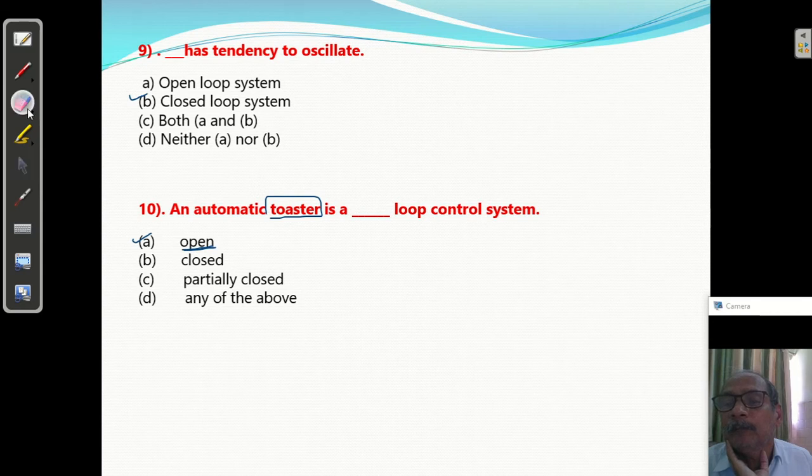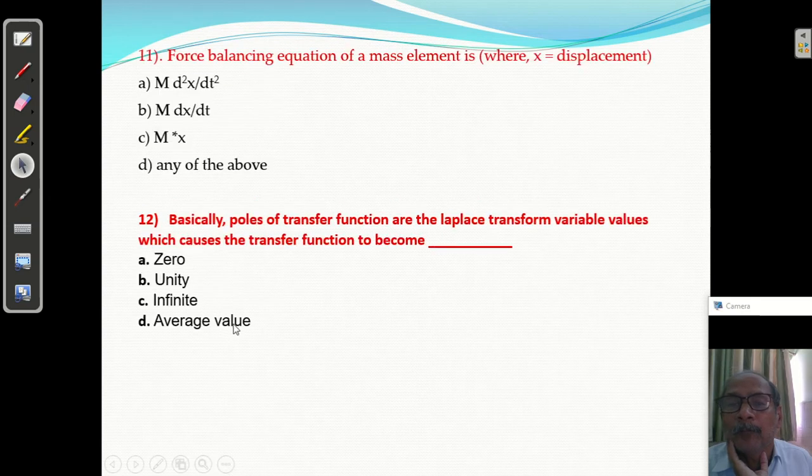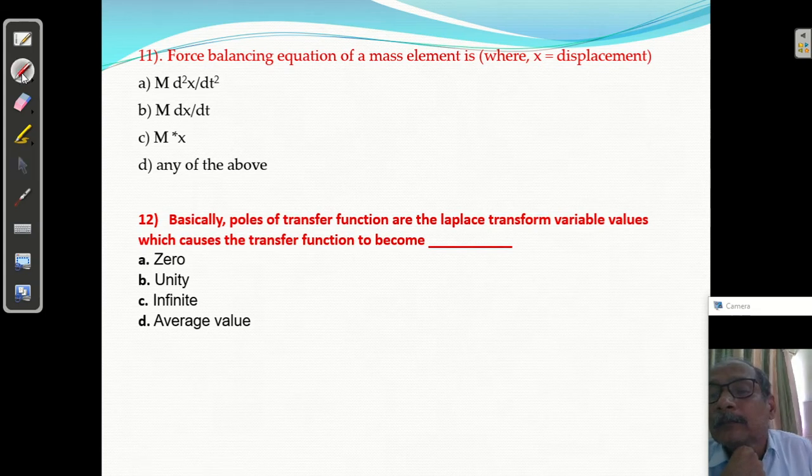Okay, question number 11 I am going to discuss. Force balancing equation of a mass element where x is the displacement.